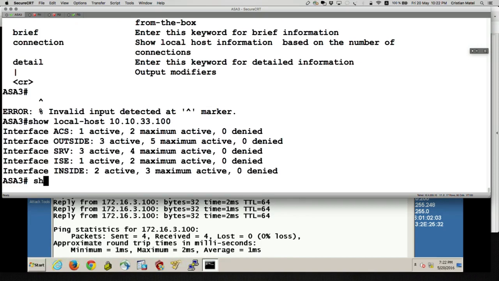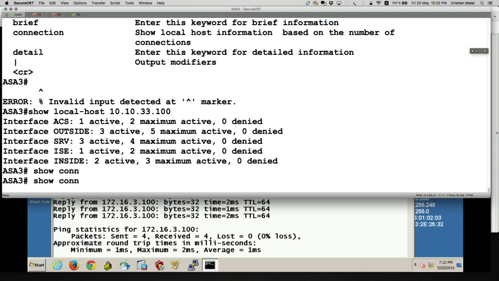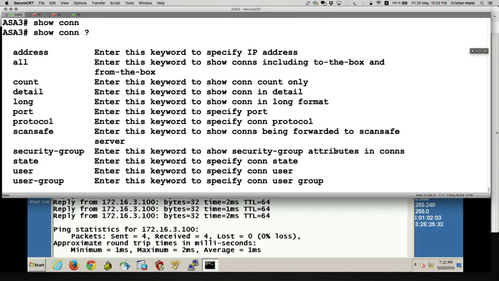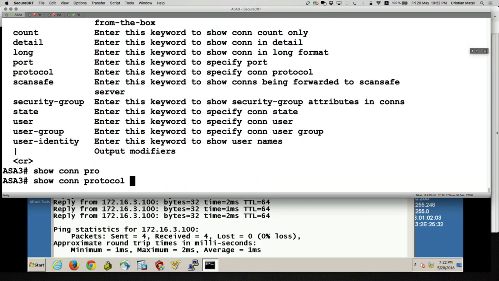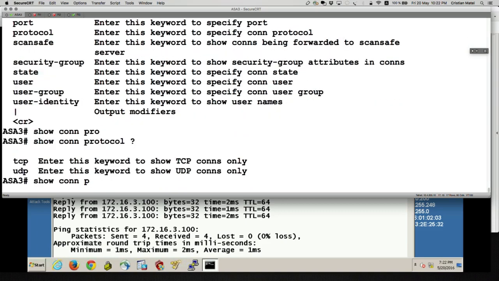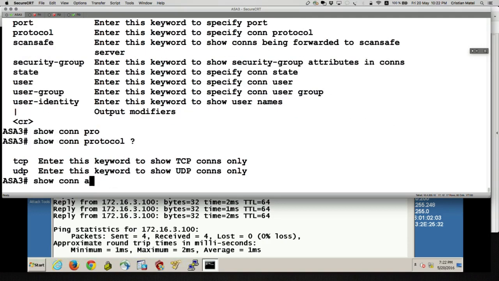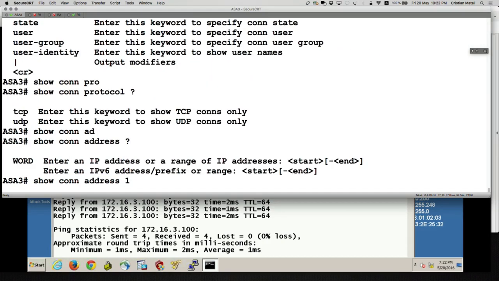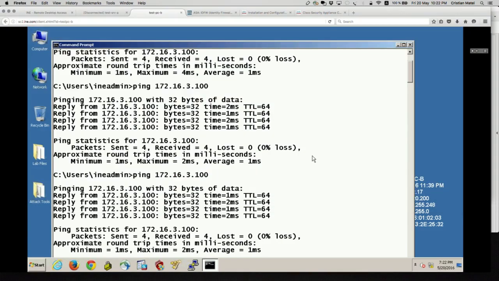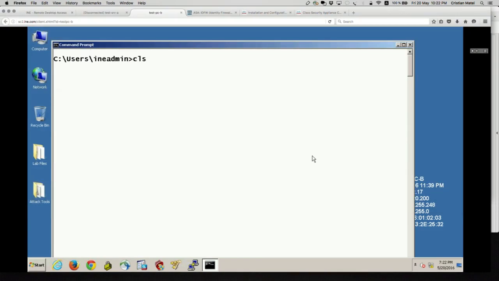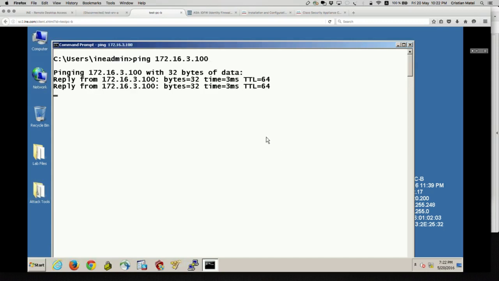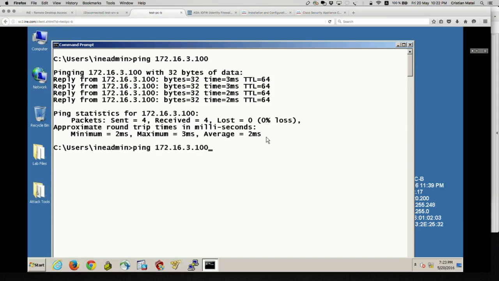Let's say show conn protocol, and look for the address, let's say 10.10.33.100 long. Let's ping again. Let's first of all make sure that I can ping both Cisco ICE, and there we go, I can do, and also server A, 172.16.100.